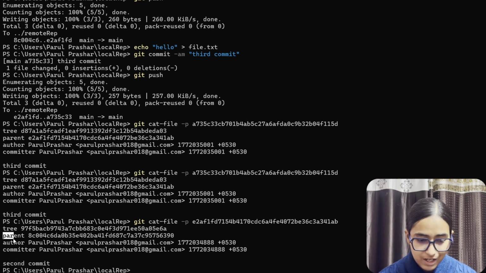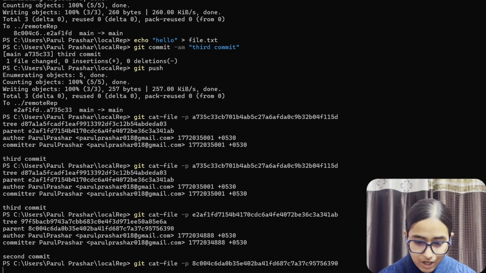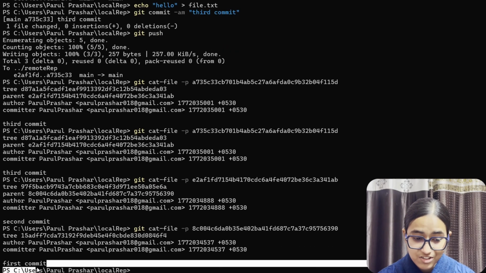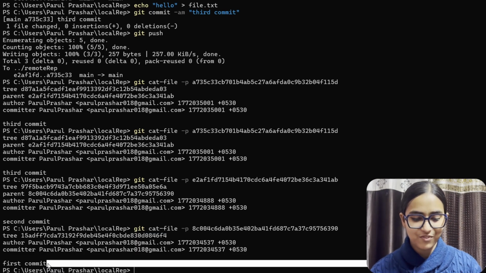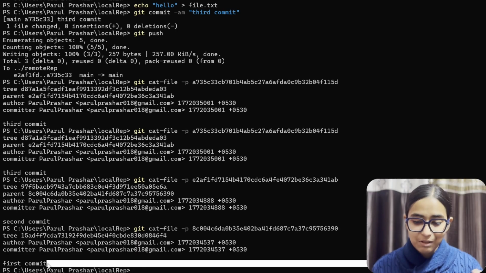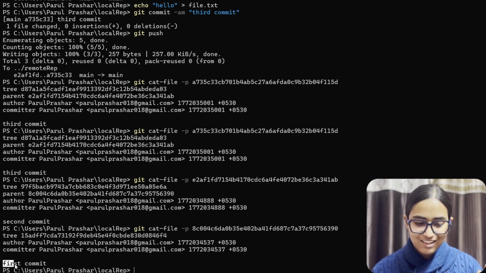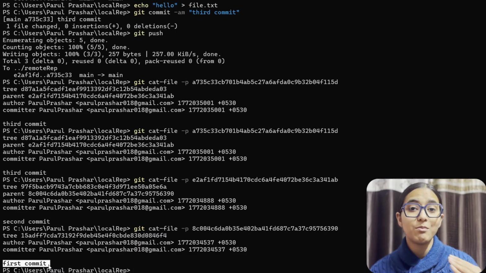Now second commit's parent has this hash. Let's copy this, run the command again, paste the new hash, and we get first commit. Now first commit has no parent because this was the first commit that we actually made. And this is just so interesting to watch how it is keeping a record of our history and maintaining all of these things together. Now this is the most interesting part of this video, and the next part is going to be even more interesting.